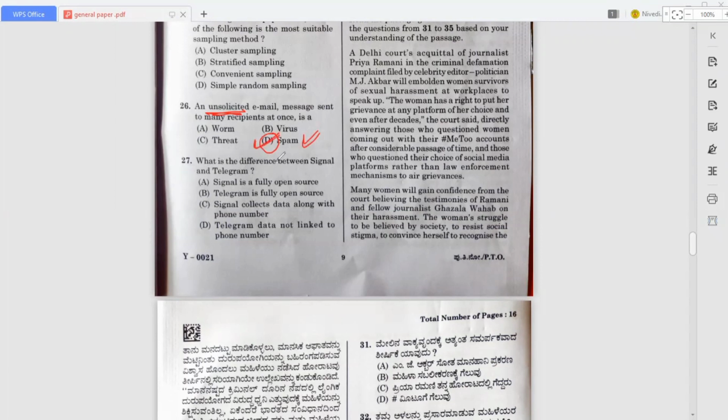What is the difference between Signal and Telegram? Okay, here they are asking the difference between Signal and Telegram. So here answer for this question is A. So Signal is fully open source, but Telegram is not fully open source. So that's why option A is the correct answer for this question.